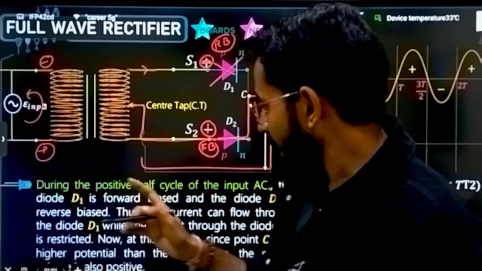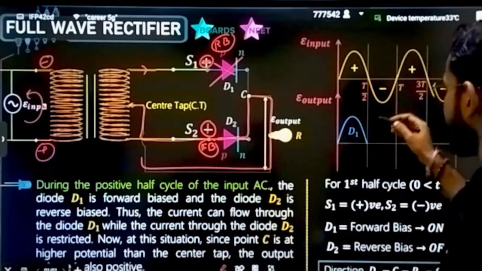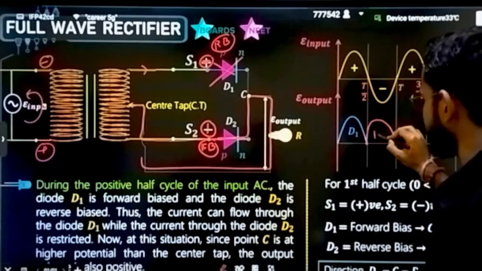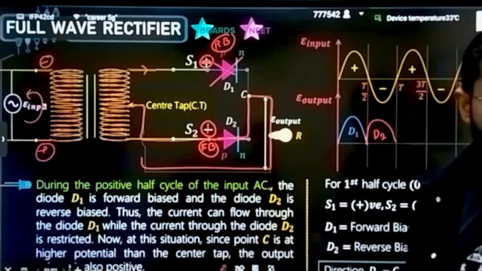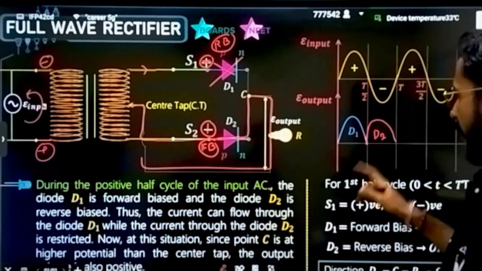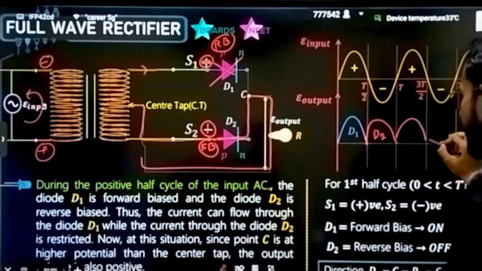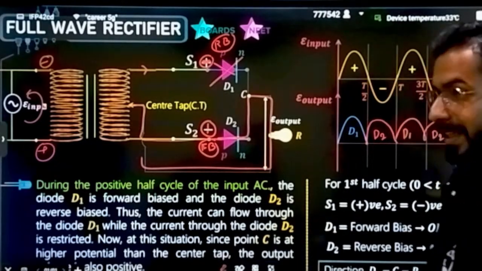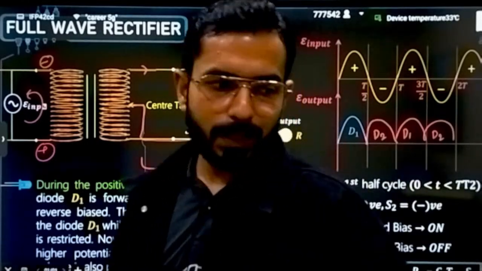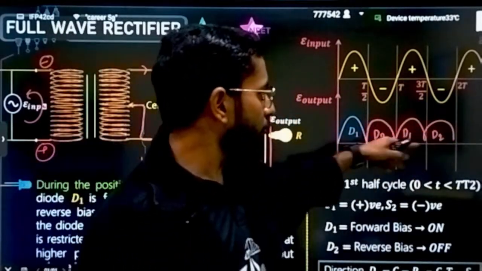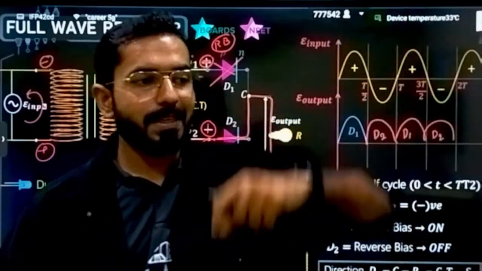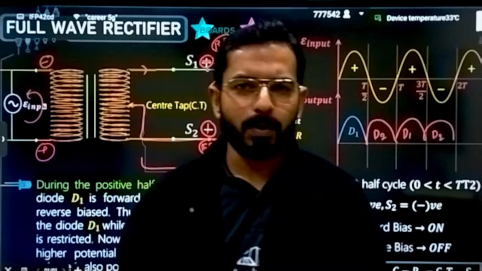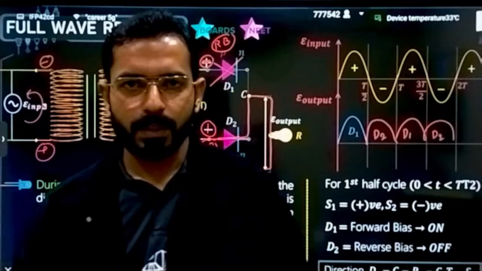Correct. That means this time again current will be induced into the circuit, but this time the output will be coming due to which diode? Actually, this time it is going to come due to diode 2. Again, next cycle, what will happen? Current is going to come due to diode 1, then again due to diode 2. That means all of the time I have what kind of output, positive or negative? I simply had the positive output, and if all the outputs are positive, I got my DC current.